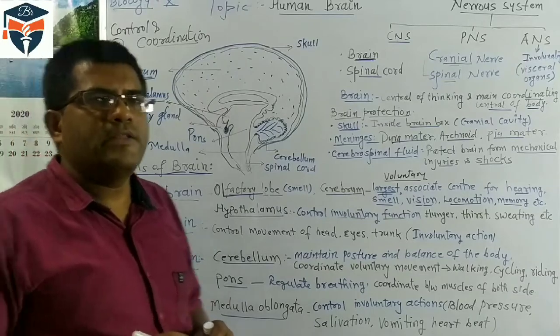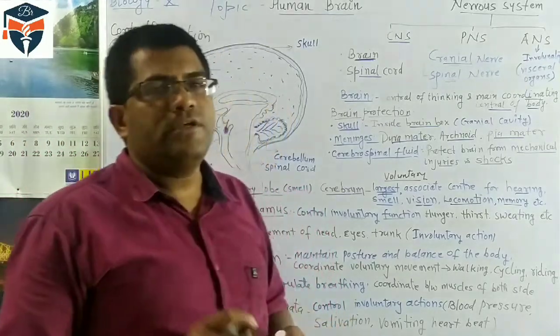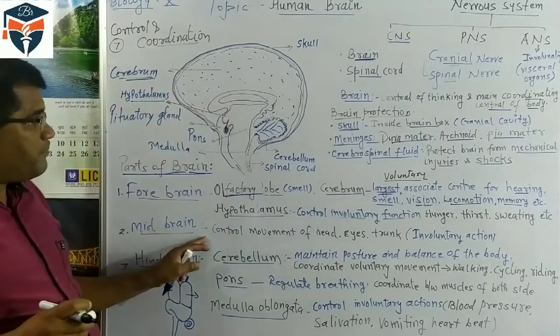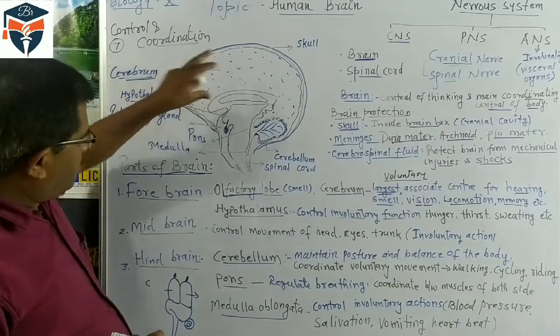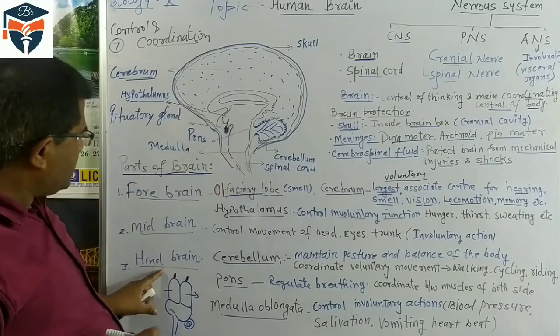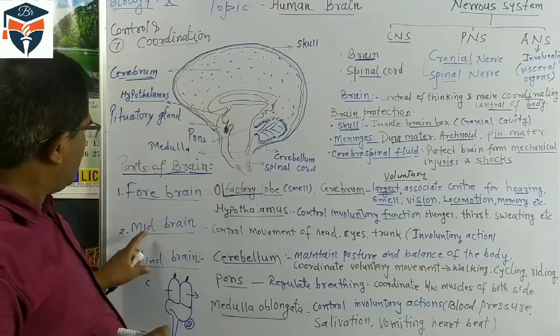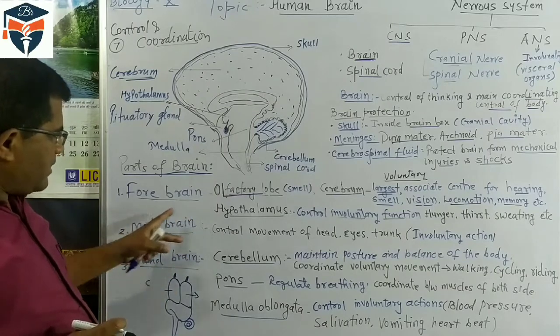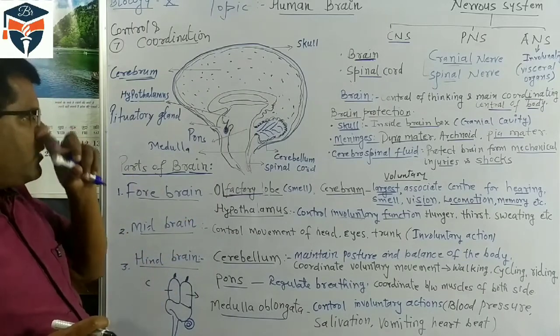One more part is there, the diencephalon. We are not discussing it. We will study it in the higher classes. Another is the midbrain. After the forebrain comes the last, the hindbrain. Whatever part is present between the forebrain and hindbrain is called the midbrain.